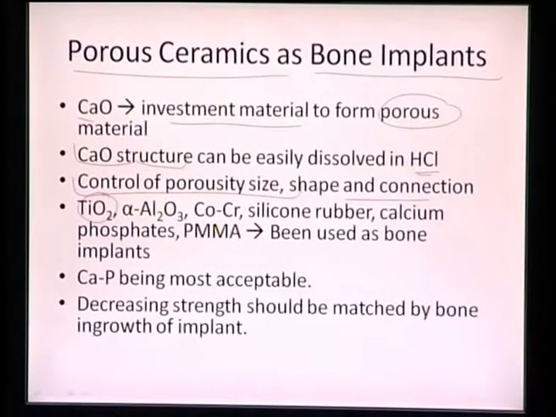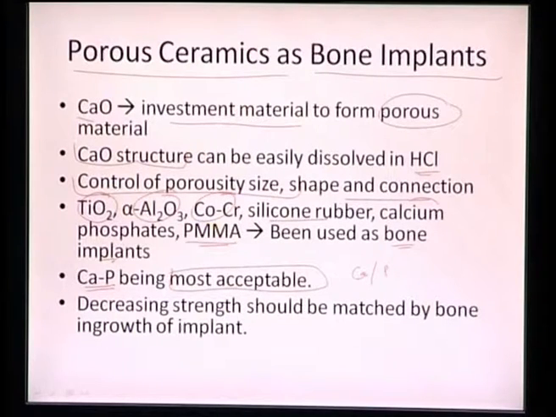And also certain other materials such as titanium oxide, alumina, cobalt chromium, silicon rubber, calcium phosphates or polymethyl methacrylate have already been used as bone implants, but among them calcium phosphate is the most acceptable, because it is basically nothing but the structure of what our bone has, a combination of calcium and phosphorus.